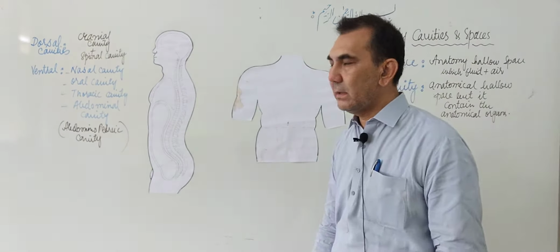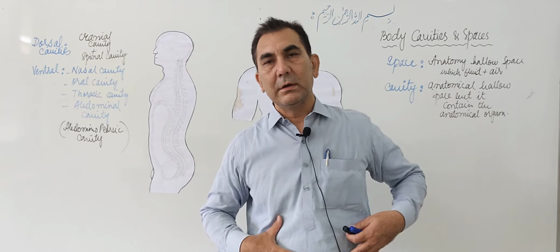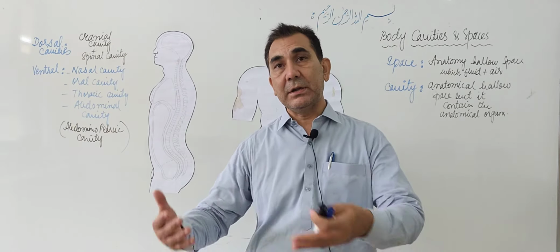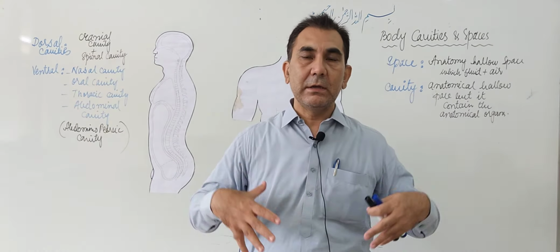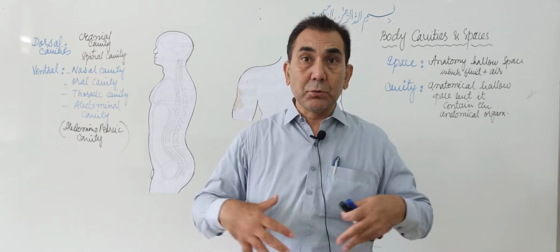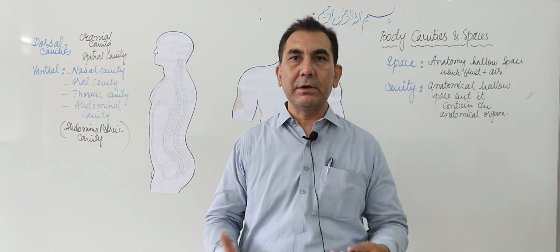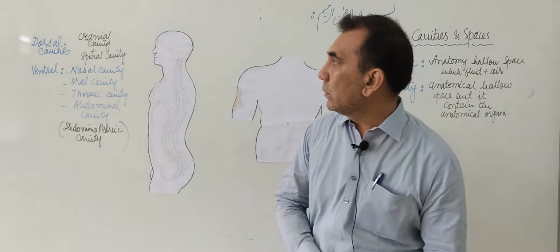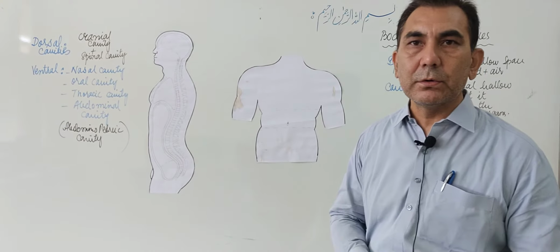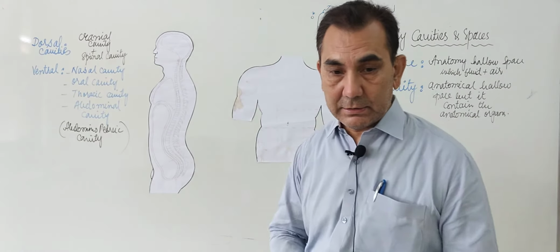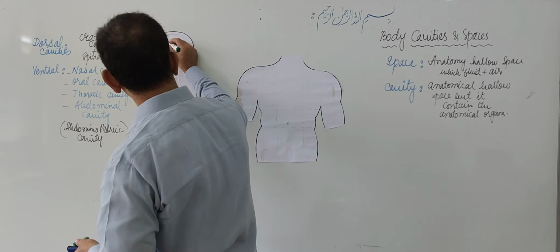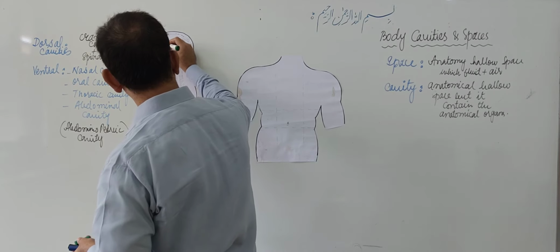In some books, the abdominal cavity is divided into two portions, the abdominal cavity and the pelvic cavity. But in some books, they merge the pelvic cavity and abdominal cavity together and call it the abdominopelvic cavity. Now we will go to the first one. We will learn about the cranial cavity, the dorsal cavity.